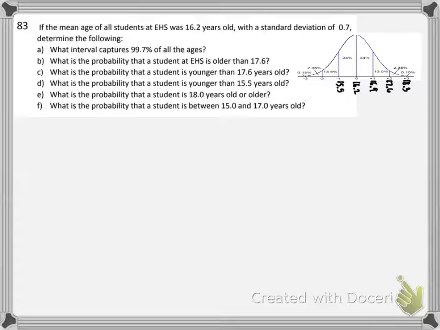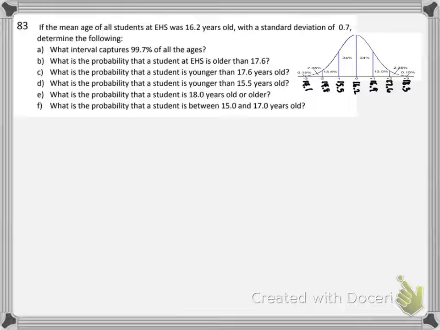15.5. Minus 0.7 is 14.8. Minus 0.7 is 14.1. Now that I have those numbers in there, let's figure out what we can see. And that's a necessary setup. Even if you didn't draw the curve in, you would probably want to start with that. It's what interval captures 99.7% of all the ages.